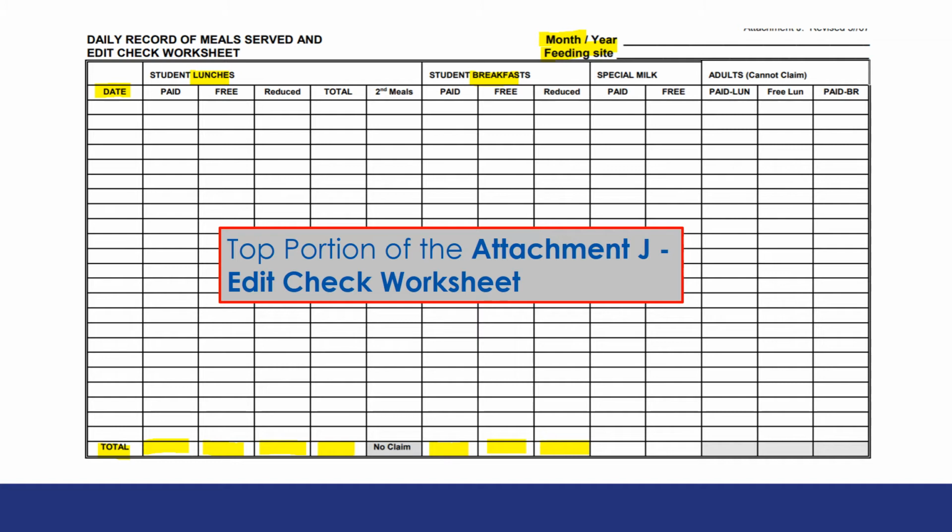The form can also be used for counting special milk if this is a program the school food authority participates in, and for tracking adult meals. Adult meals cannot be claimed for reimbursement, but must be recorded.